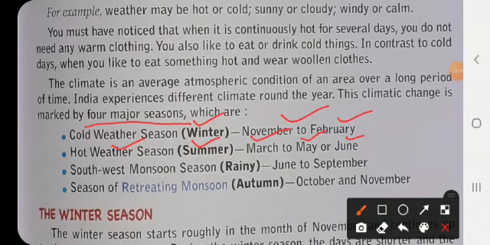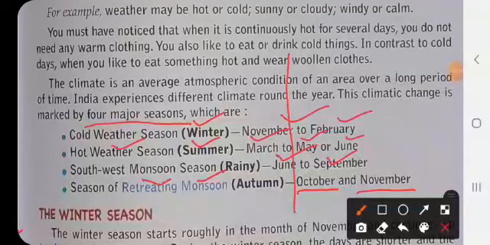Next we have the rainy season, which is from June to September. Finally we have the retreating monsoon, which is from October to November. Retreat means going back of the monsoon.